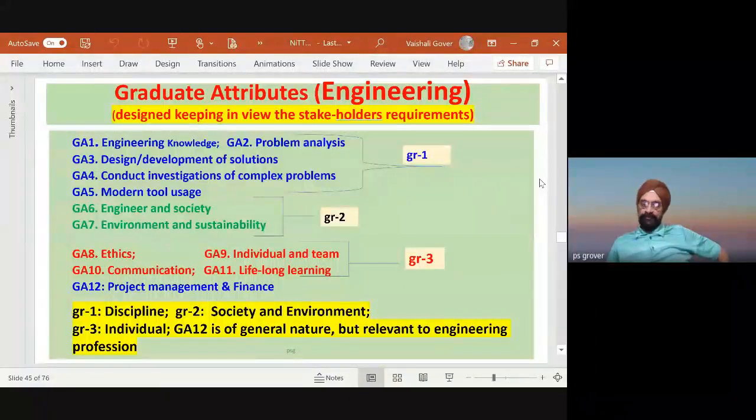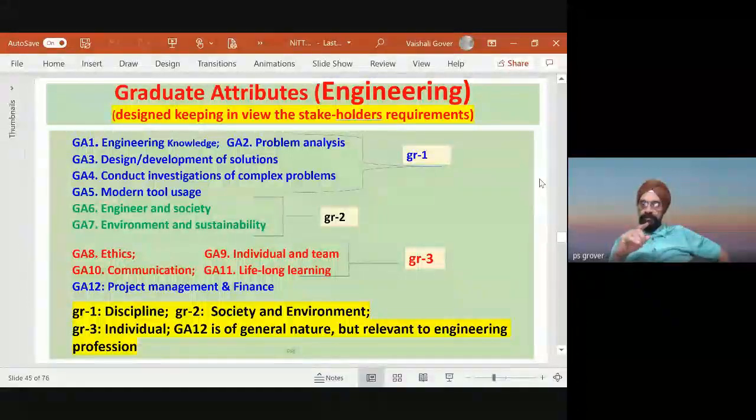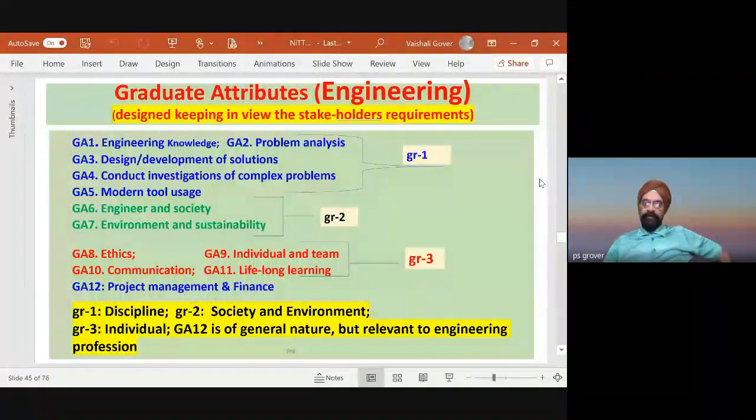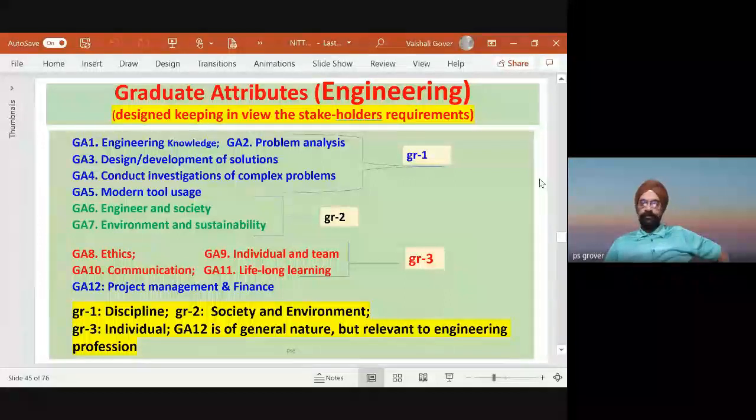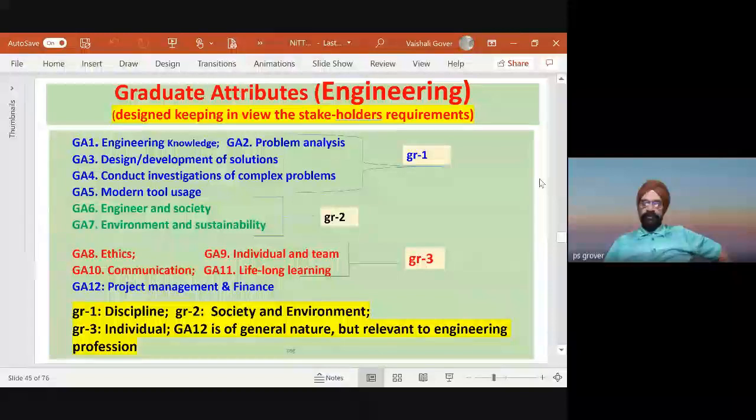Let's take the example of engineering. There are 12 graduate attributes. That means these are the qualities which I want my students to imbibe, inherit, when he completes a 4-year program. For example, engineering knowledge, he should be good in problem analysis, design and development. Now please, there are 12.